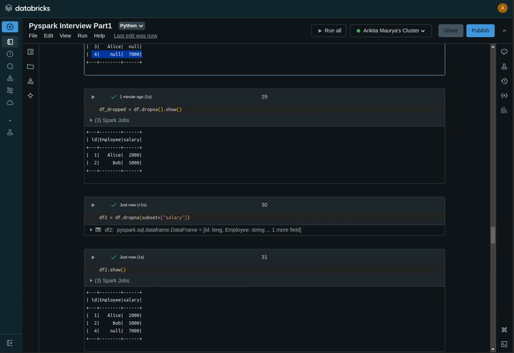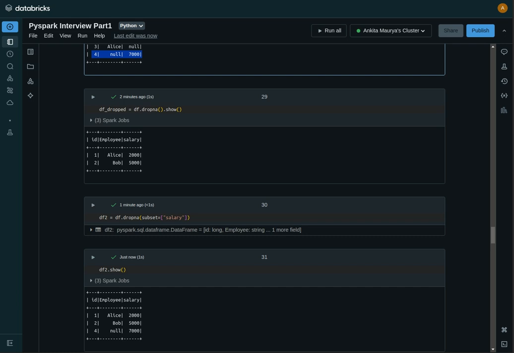So yeah, like this we can handle the null values, and we have more approaches for handling null values. We can fill the null values with zero, or with any string like unknown or no data, whatever you want to fill. We can also replace values, like if you want to replace zero with 99999, you can use replace there.